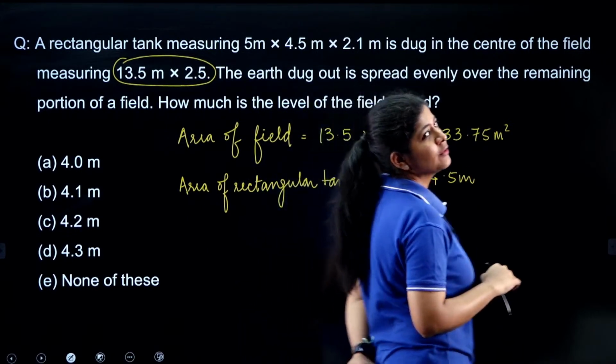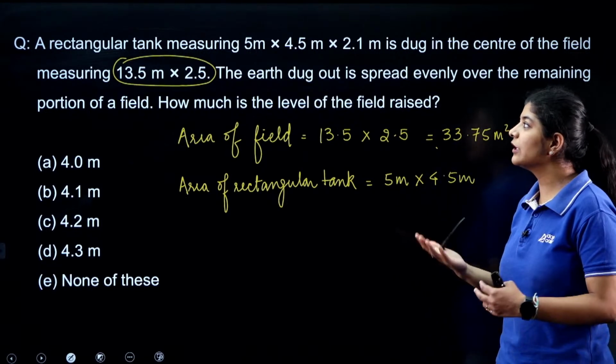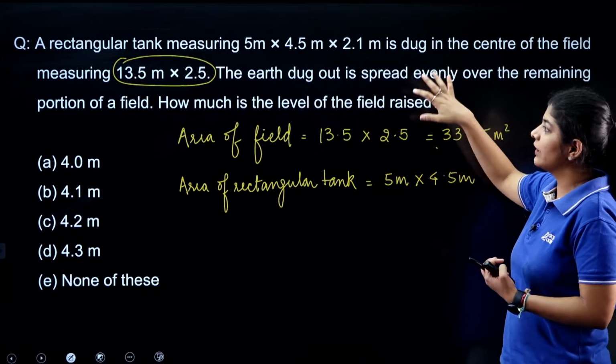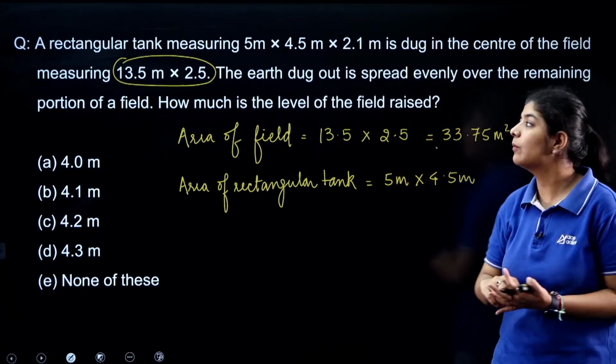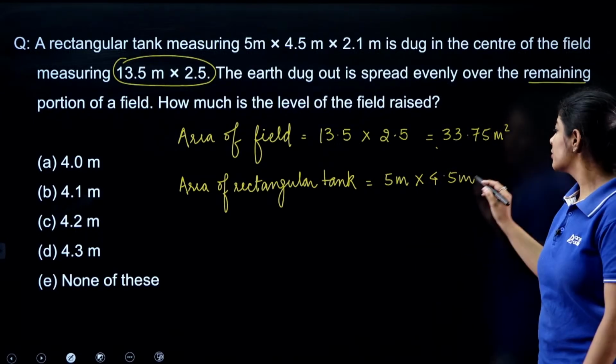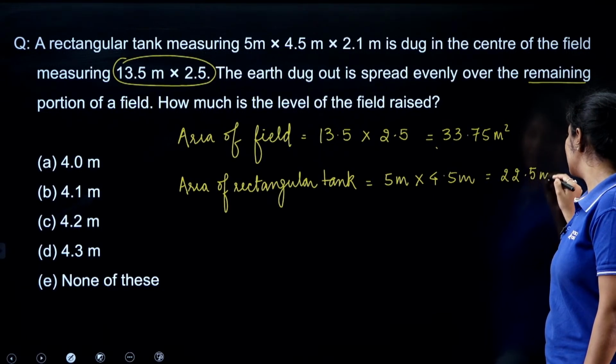We are not going to consider the height. Why we are not going to consider it? Because we need to spread the sand that we are getting from this particular rectangular tank on the remaining portion, as it is clearly mentioned in this one, right? So the area that we are getting is 22.5 meter square.